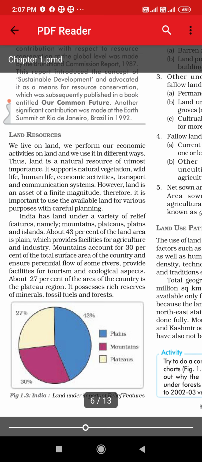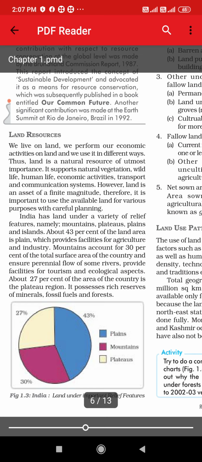But, students, you can see that there are many land areas which are not used by people. We can say that they are barren land or wasteland, right? India has land under a variety of relief features. As we know, we have enough land, but that land is not directly usable like flat land, right?